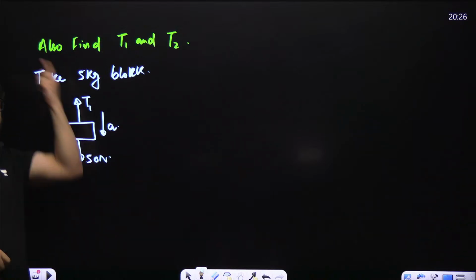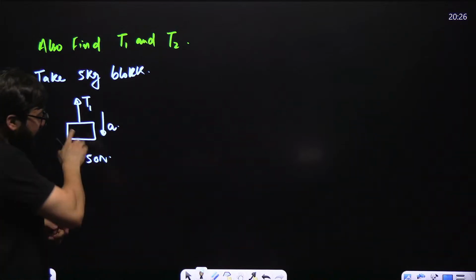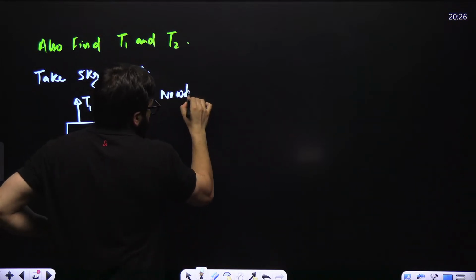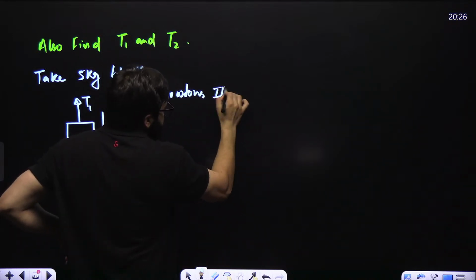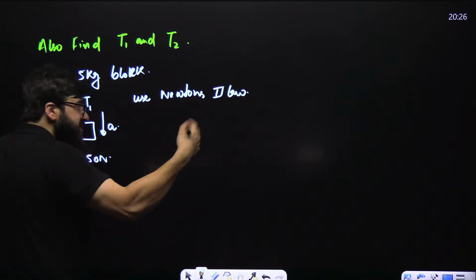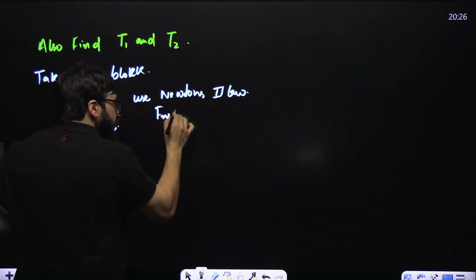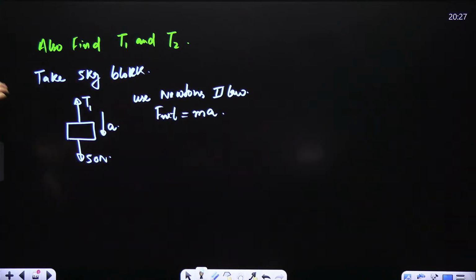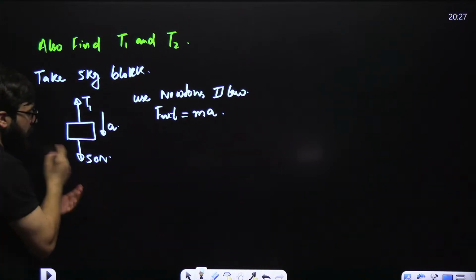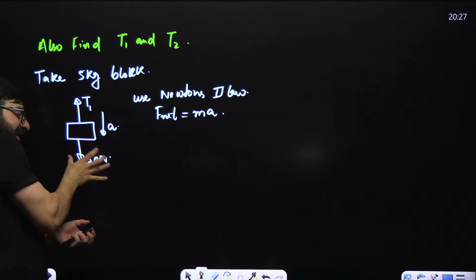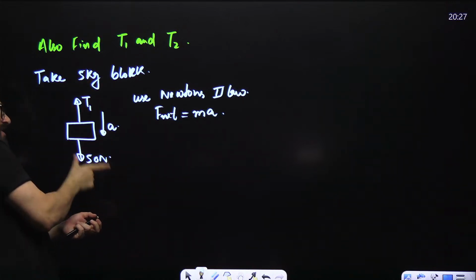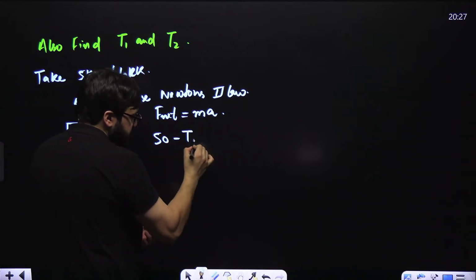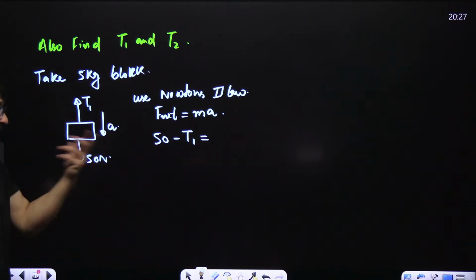Because 50 is greater than 30. Now, we say use Newton's second law. Okay, what is that? That is net force is equal to mass into acceleration. Guys, see, what is net force? Net force is greater force minus smaller force. So that will be 50 minus T1 is equal to mass into acceleration.